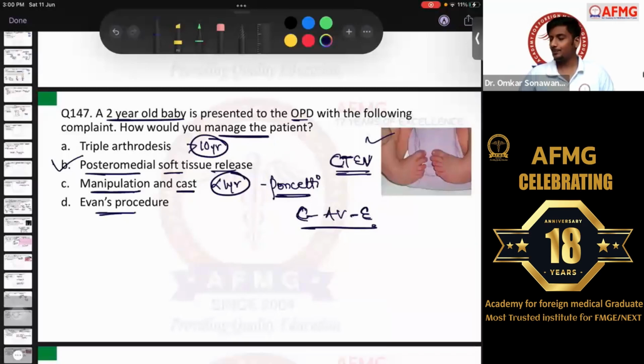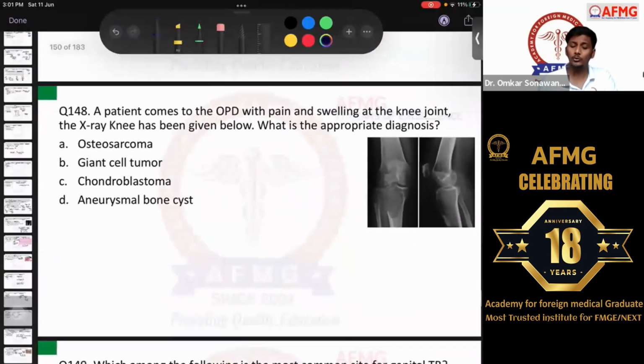Okay? Calcaneonavicular joint, calcaneocuboid joint, and subtalar joint. These 3 joints are fused together. That is what is triple arthrodesis procedure, which is done for CTEV correction after 10 years of age. But here the child was between 1 to 3 years of age, so you can go for posteromedial soft tissue release. No issues with this. We have also discussed the splint of CTEV, that is your Dennis Brown splint. Okay?